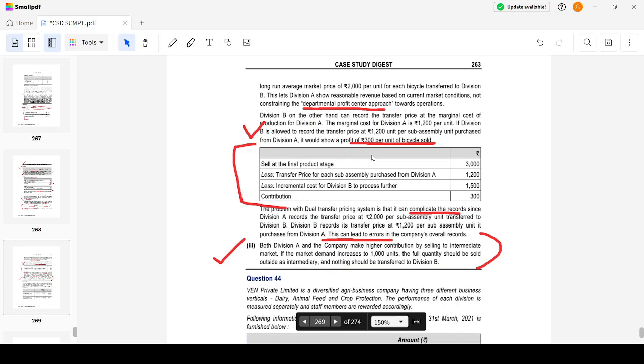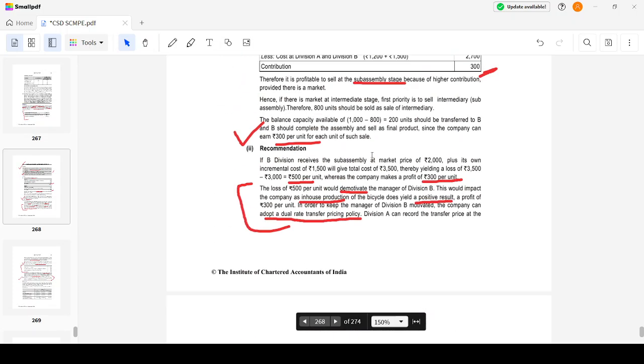You can also develop your own interpretations, but you have to justify. Like, you should not just write that it will lead to loss of quality. No, you have to write that because this may be obtained from outside, there may be some errors or some defects that would lead to loss in reputation. That's how you have to justify it.